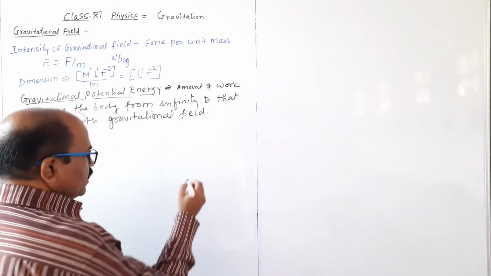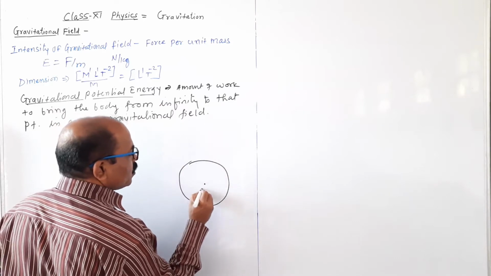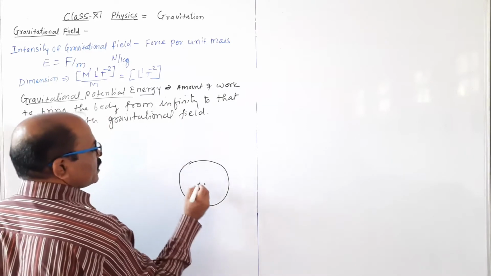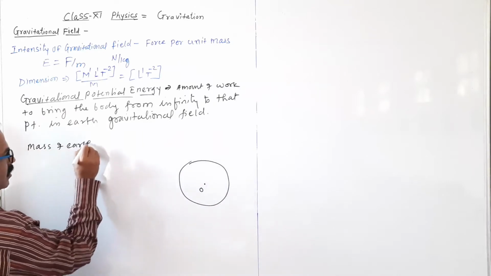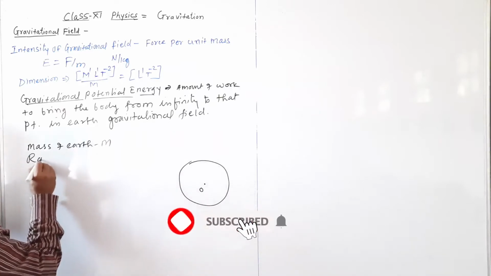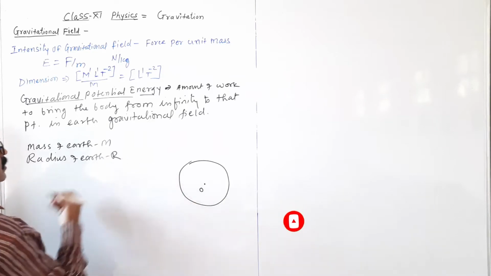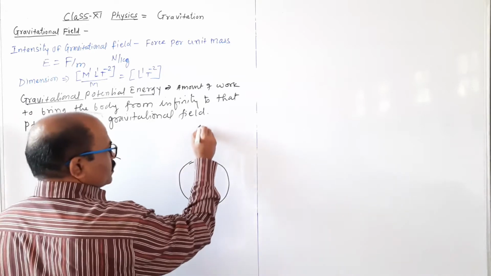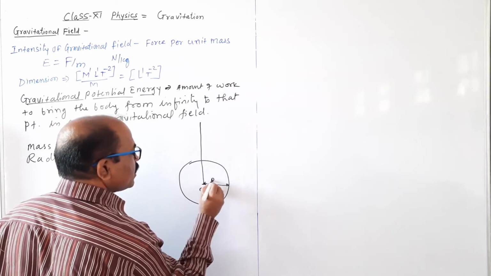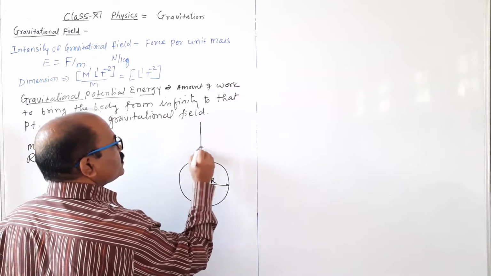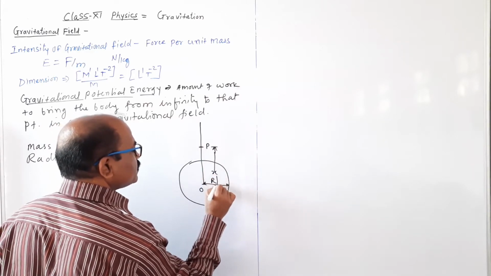Consider the earth as a sphere with center O. Mass of the earth is M. Radius of the earth is r. This is the radius r, from O to here, and P is a point at a distance x from the center of the earth. This is the distance x.